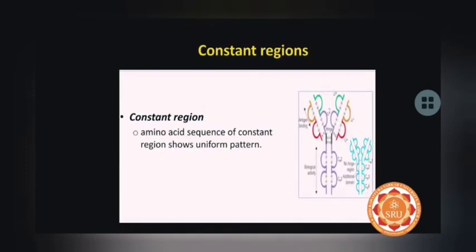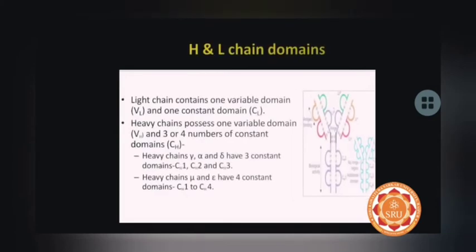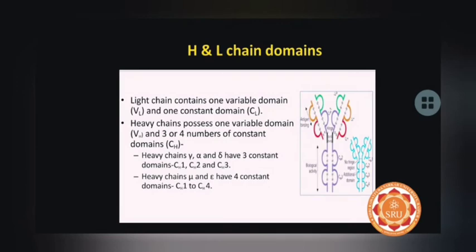So let us move on with the constant region. The amino acid sequence of the constant region shows a uniform pattern, as you can see in the figure here. The H and L chain domains are the heavy chain and light chain domains. The light chain contains one variable domain and one constant domain, denoted as VL and CL.